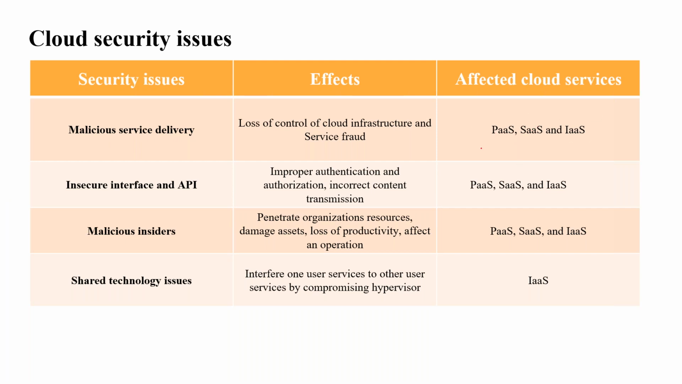This is the cloud. We already know that all of this is affected by the malicious service, because any malicious node can easily access the data in the cloud. The cloud is my central part, and the cloud has only one data center, so any malicious node can easily hack this data center. Second is insecure interface and API, which is also a security issue for the cloud.